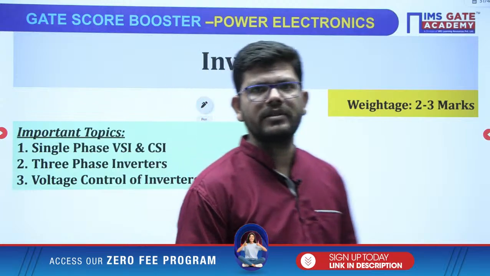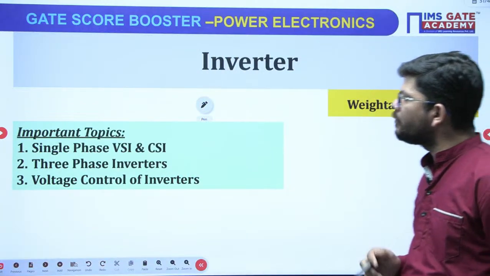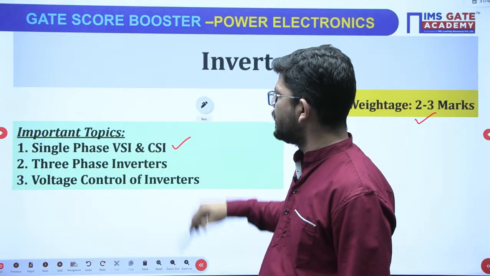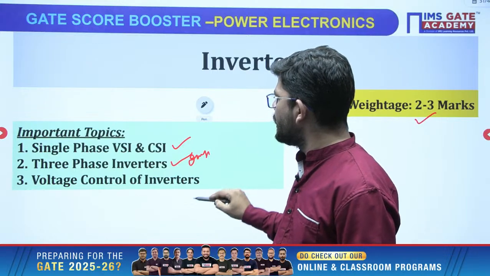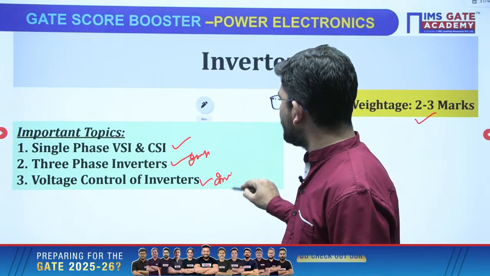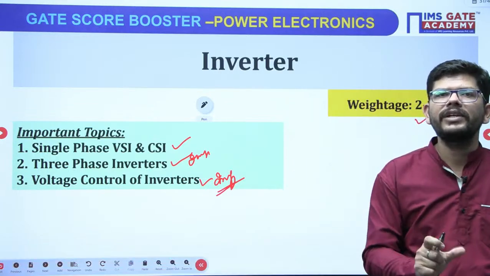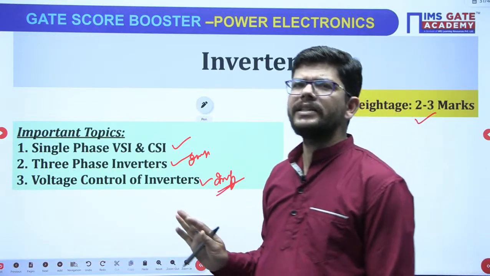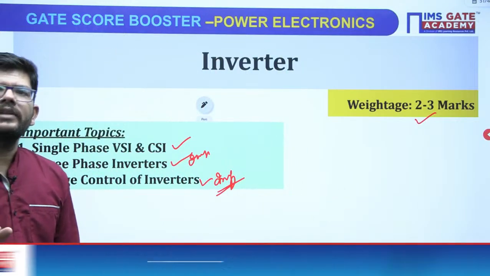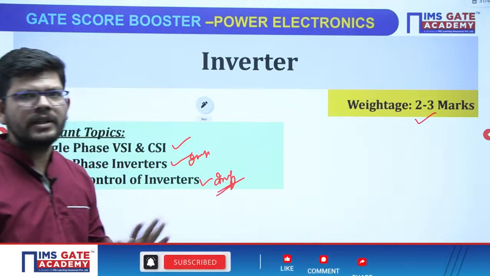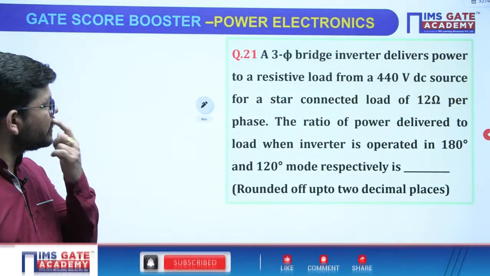Now inverters, okay. Inverters can give you 2 to 3 marks. Important topics are VSI and CSI, single phase and 3 phase inverters, very important, okay. Then what is very important is pulse width modulation techniques, or we can say voltage control of inverter. One such formula is there, okay. If you know the Fourier series, if your Fourier series knowledge is very good, inverter is nothing for you, right. Let's see the question. So this is the first question that I have.